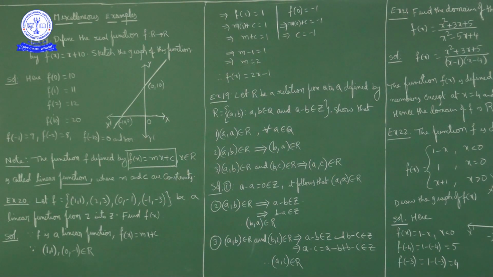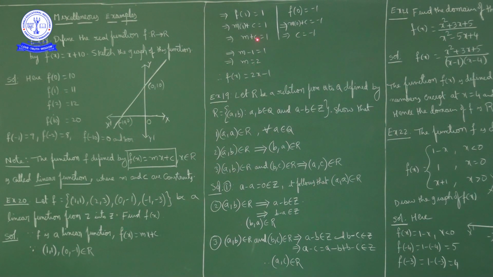Now 1 comma 1. So f of 1 is how much? F of 1 is m plus c. So m plus c is equal to 1. F of 0, how much is given? Minus 1. So m into 0 plus c is equal to minus 1. So c is equal to minus 1.